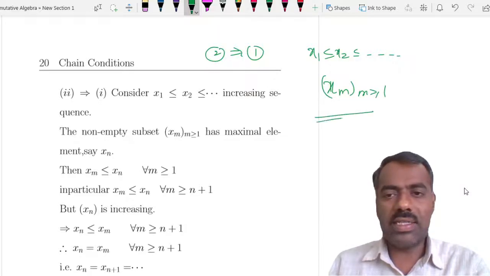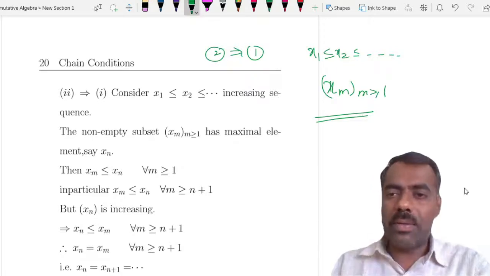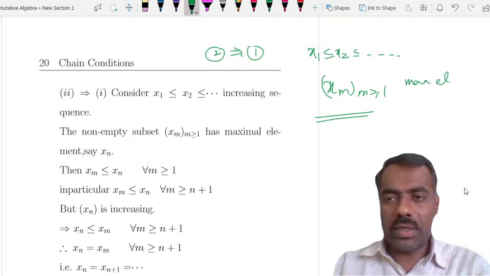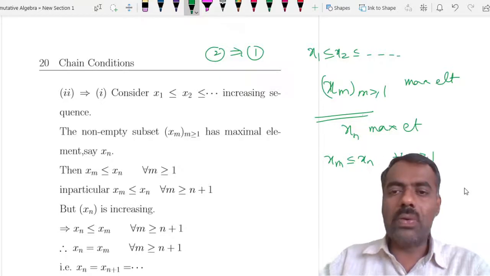Then clearly it is a non-empty subset, right? And by the second assumption, this should have a maximal element. So you can call it, say suppose xn is the maximal element. What is meant by saying that it is maximal? That means every element is less than or equal to this, for every m greater than or equal to 1.